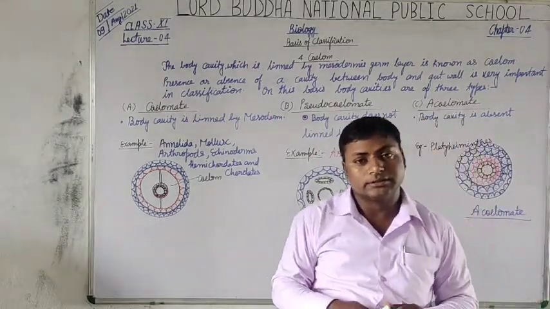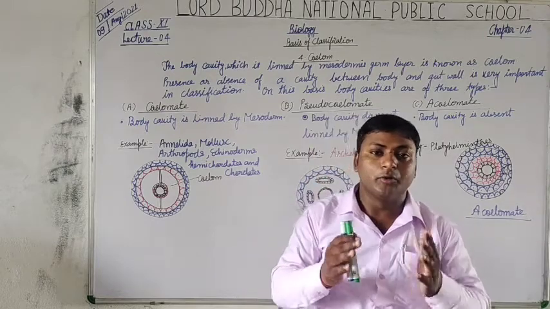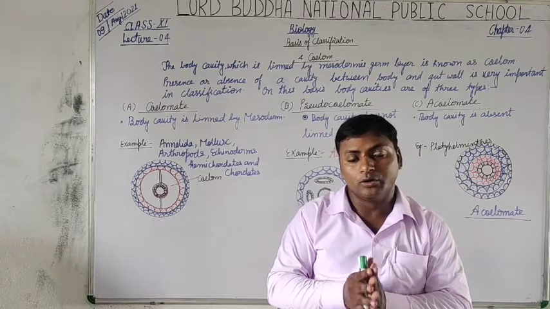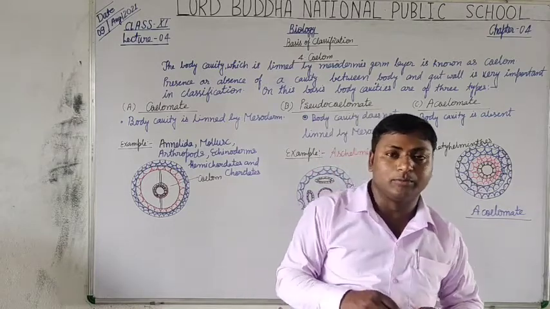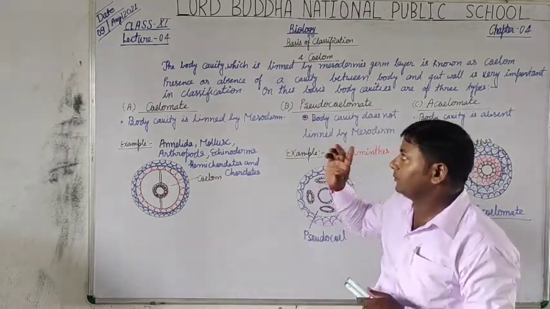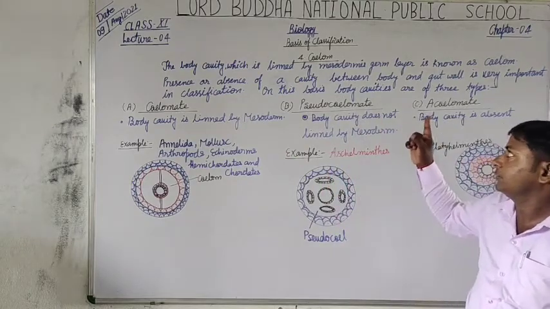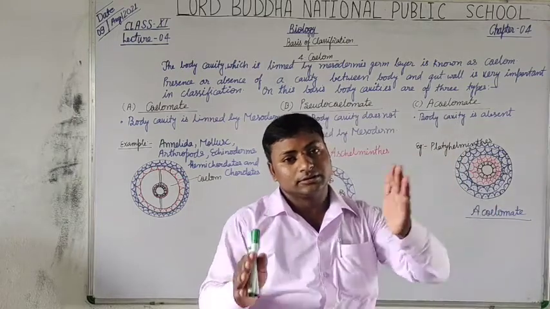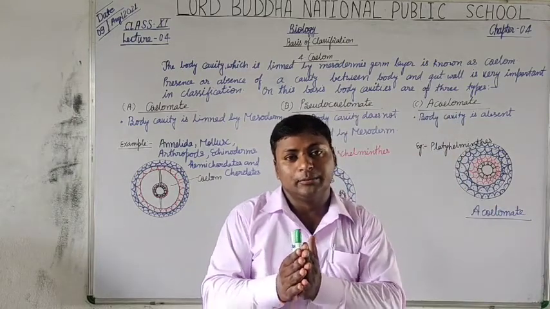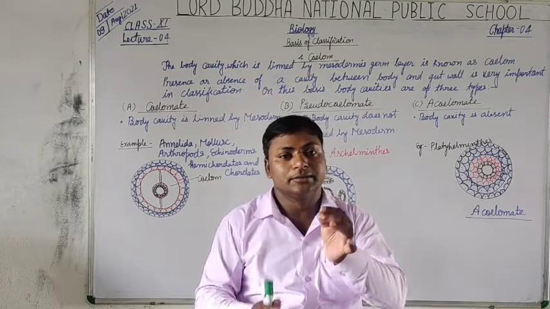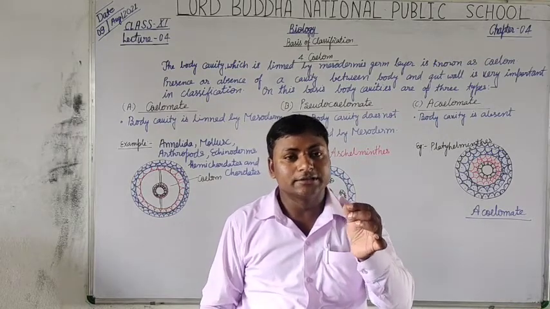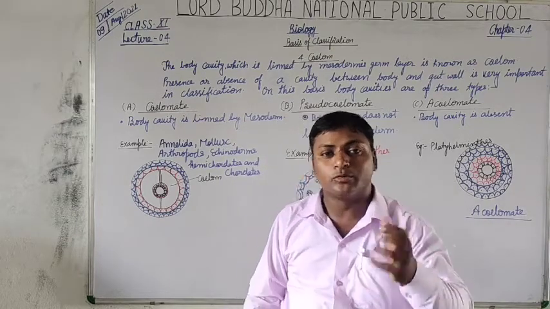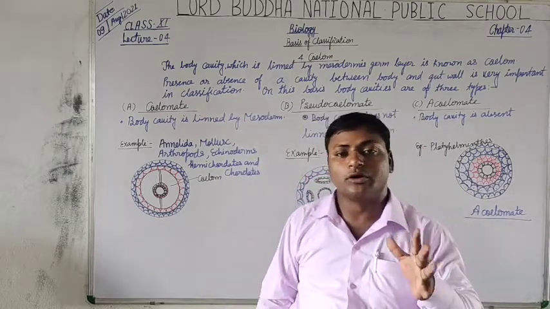Students, coelom is just the body cavity. Coelom is just body cavity, but what type of body cavity? The body cavity which is lined by mesoderm germ layer. It means the second embryonic germ layer, mesoderm, is well developed in the organism body cavity that is called coelom.